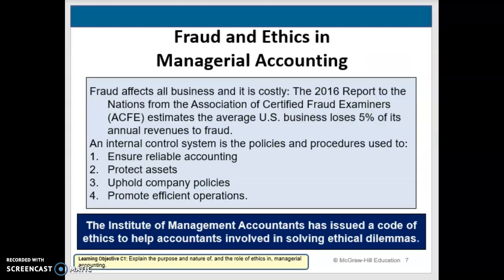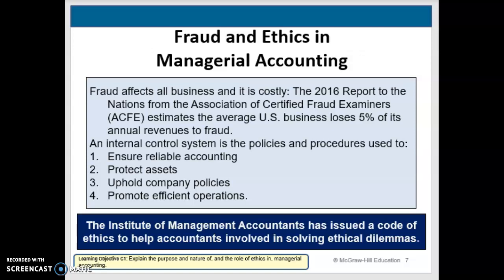One thing we have to look at when we think about managerial accounting is we have to concentrate on fraud and ethics. We've talked before about how fraud can be avoided, but we want to think about how fraud inside a company can happen and what we can do to prevent it. Way back in chapter 8, we talked about internal controls. Internal controls is how you're going to prevent that fraud from happening inside your company.